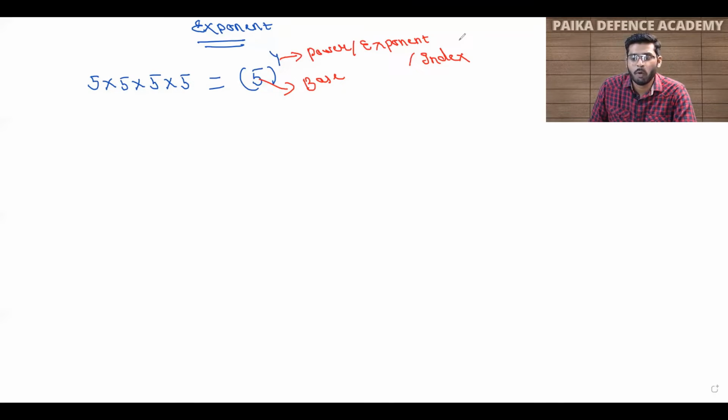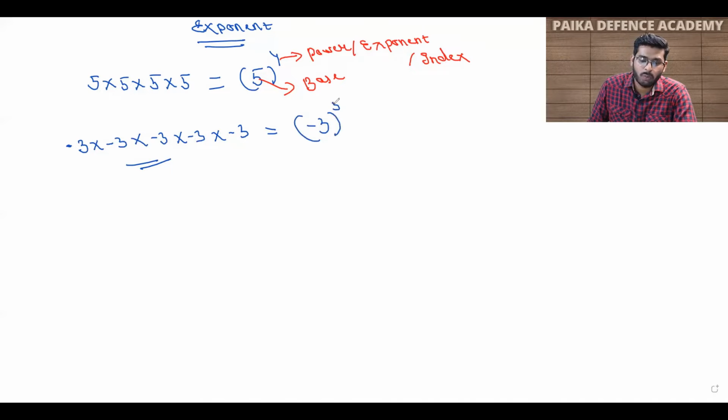Let's take one more example. If I say multiply minus 3 five times, we can write this as minus 3 raised to power 5.